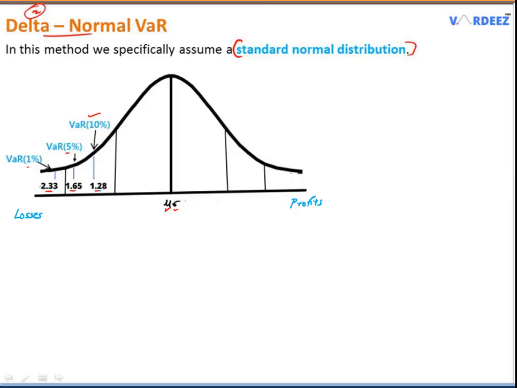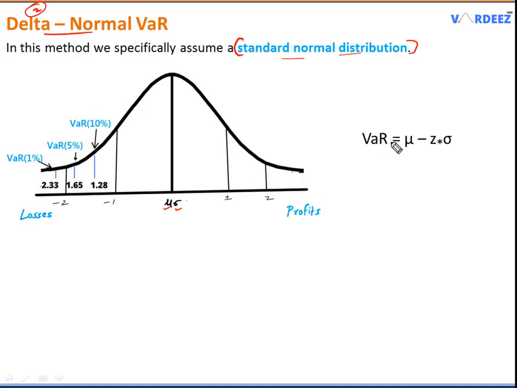Now let's bring in the formula. We can calculate VaR with just these two parameters, mean and standard deviation, and we have a z-score right here. Let me explain this formula. I'm starting out with the mean, that is mu, and I'm going to the left-hand side because VaR, as I said in historical simulation, looks at only the losses side, and we have the z-scores right here.